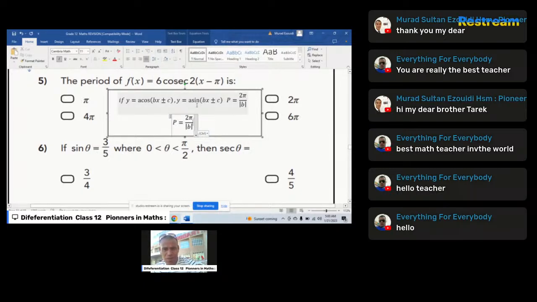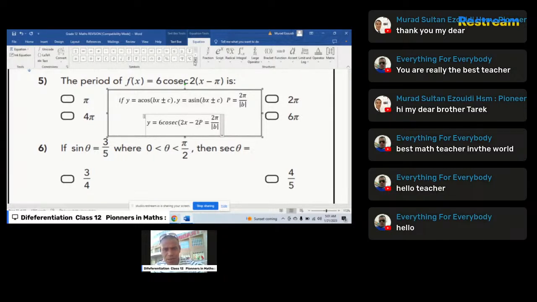I will write y is equal to 6 times cosec of 2x, between parentheses, 2 times x minus 2 times pi, then I close this parenthesis.